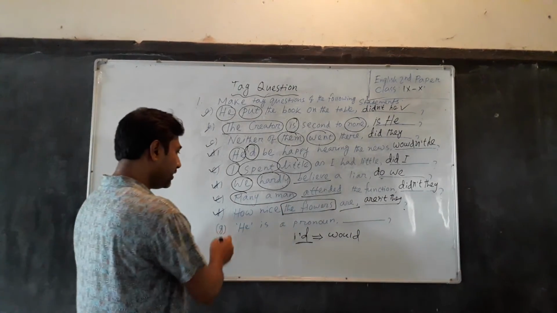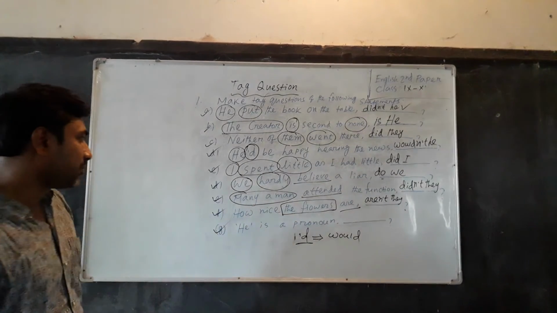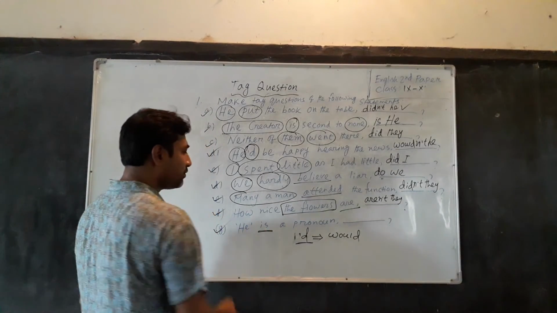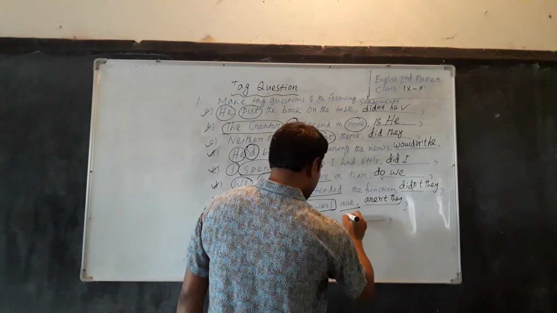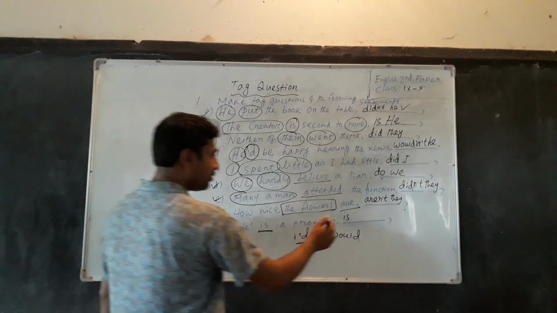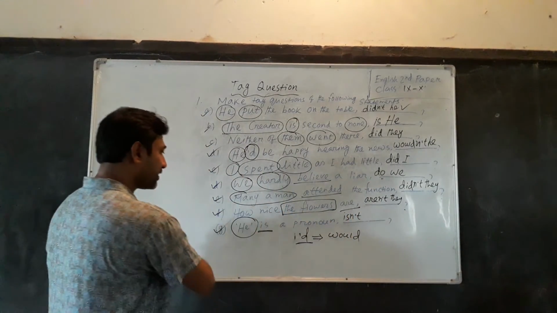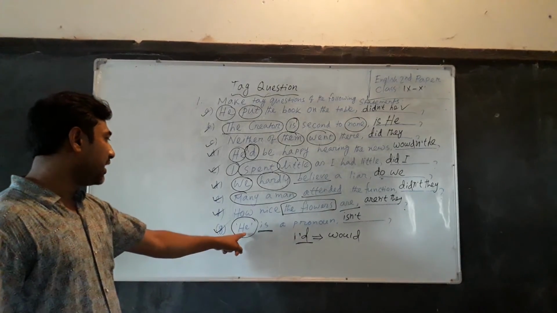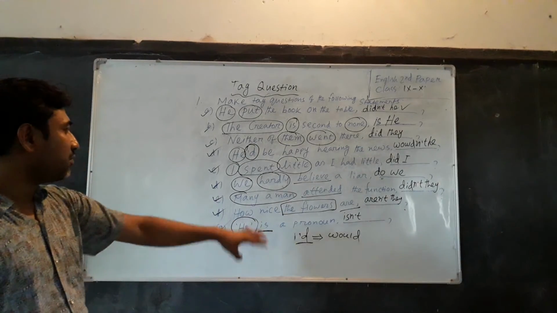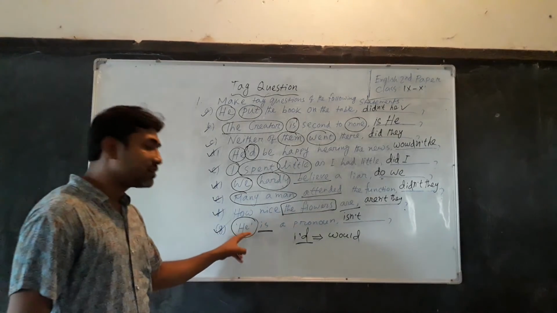Look at the last part of the list, the last example. 'He' is a pronoun. Dear students, here is is the main verb of the sentence, and it can be written here as an auxiliary verb. As the sentence is affirmative, the contraction of not will be added here. And dear students, look at the subject. Here he has been written in inverted commas.